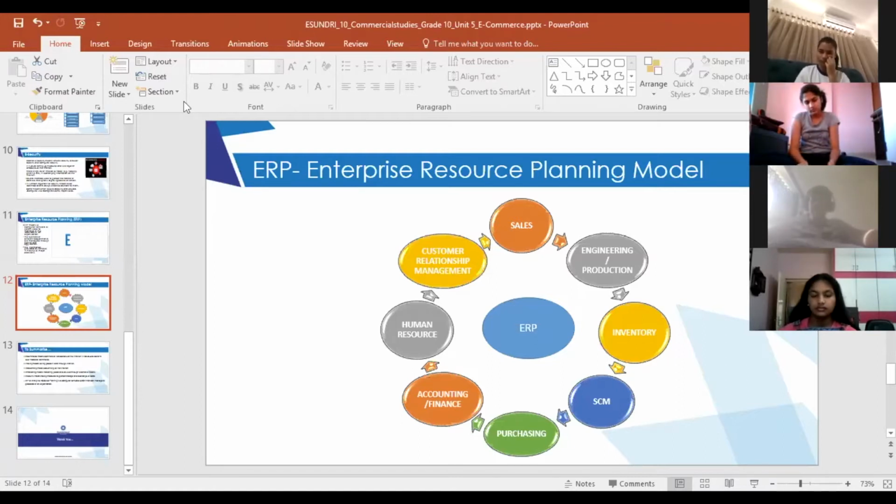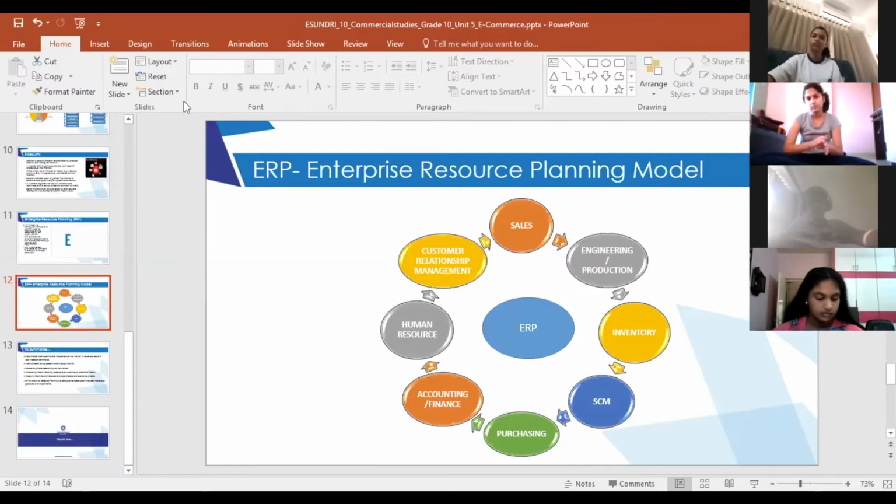In fact, you can also say that the HR department will make a profile of each employee. It will give all the kinds of details which you need. What is the job description? What is this person's role in the organization? How is he functioning? What are his working hours? And all that can be tracked electronically, sitting at home. Say I'm the manager in a company today. I have to integrate all the departments. It is not possible for me to physically go to each department and see. But with the help of this module that is set up by the HR department, I can track everything about the employees sitting at home. Are you understanding? Yes. Okay.